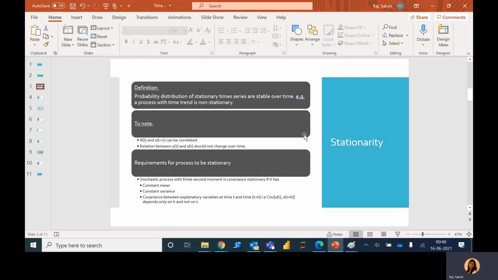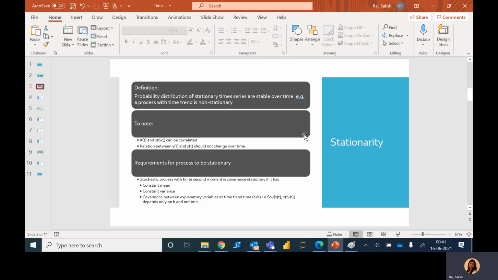There are many examples of stationary and non-stationary processes. For example, if there is any process with a time trend, then definitely it's not stationary. Now the next question is, how can we figure out which time process is stationary and which one is not, and how can we remedy this problem? Is there any remedy? Can we make non-stationary processes stationary? Yes, we can.